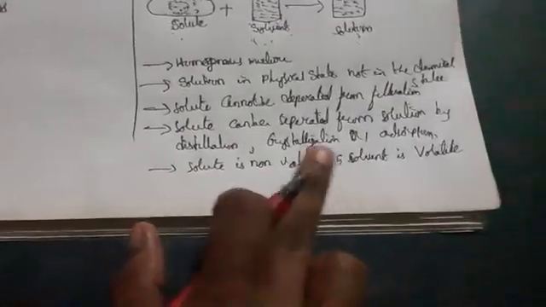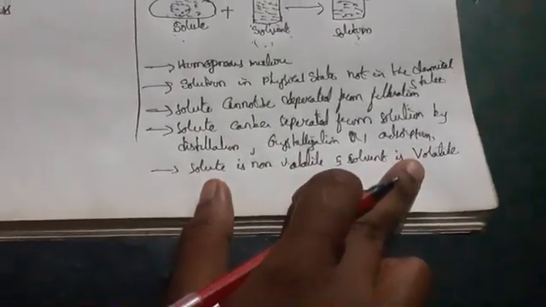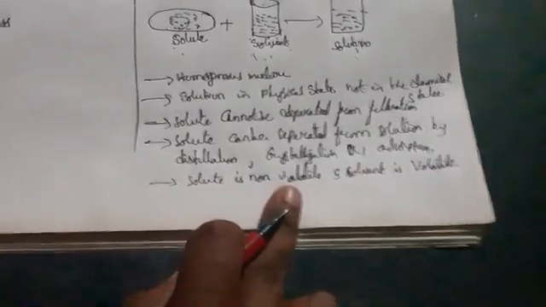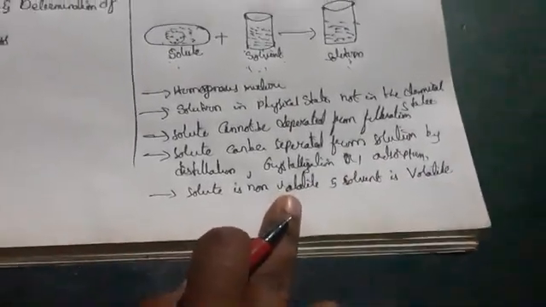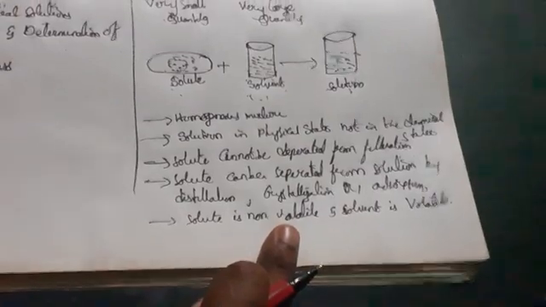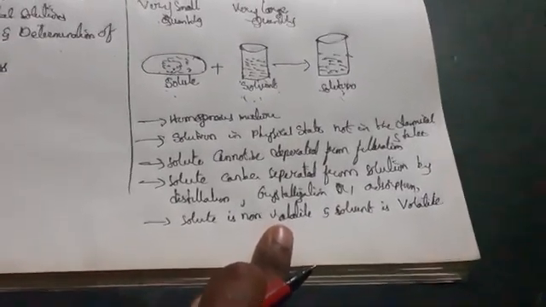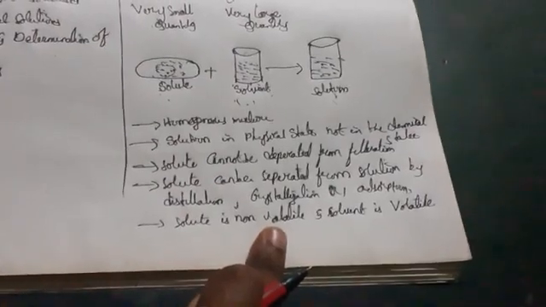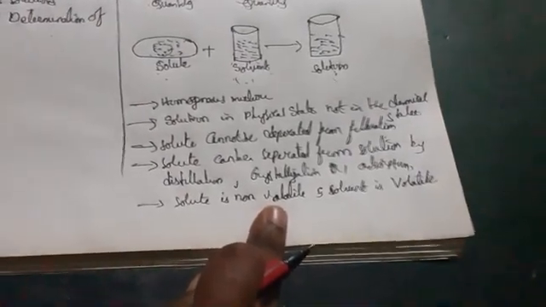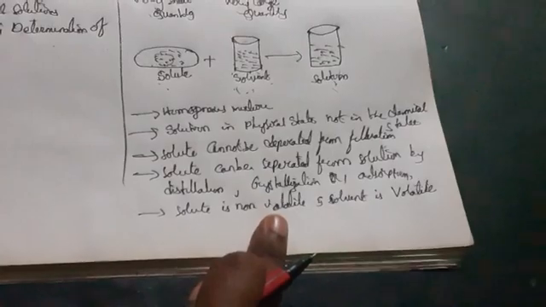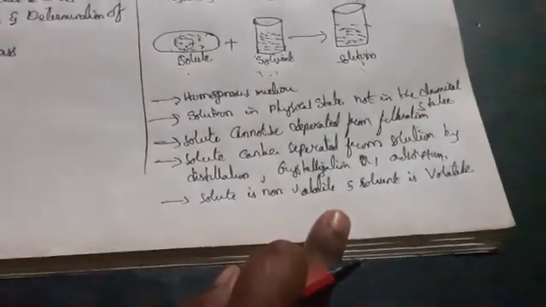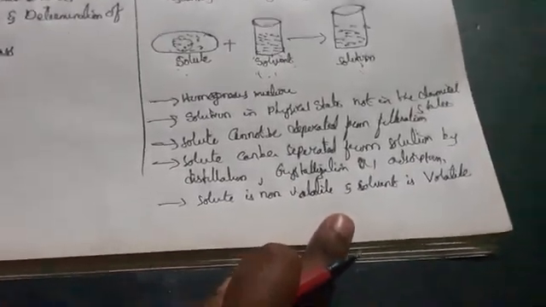Volatile means which can be easily evaporated; non-volatile means which cannot be evaporated. For example, if you take kerosene and leave it in air, what will happen? It is going to evaporate. Why is it evaporating? It is absorbing some gases, oxygen, O2 gas, so that's why it is evaporating.